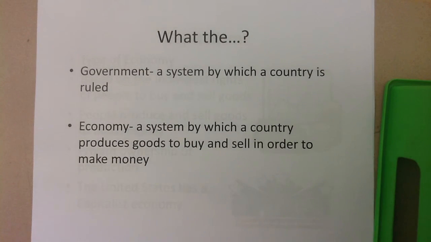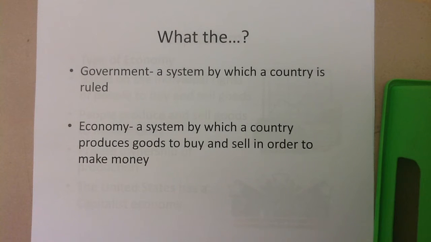So what are government and economy? What do those words mean? Government is a system by which a country is ruled. So what type of laws or rule system does a country have? Okay? Some countries are ruled by one person. Some elect people. In some countries, every person has a say. So there are many different types of governments or ways that people are ruled.